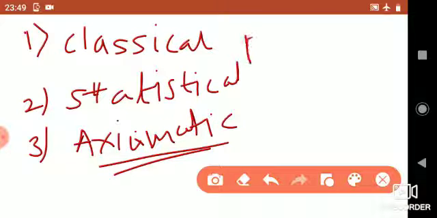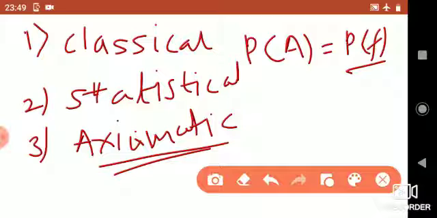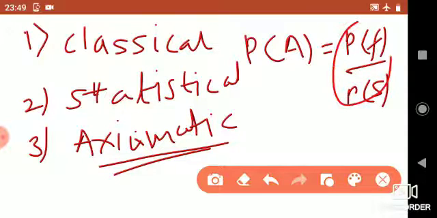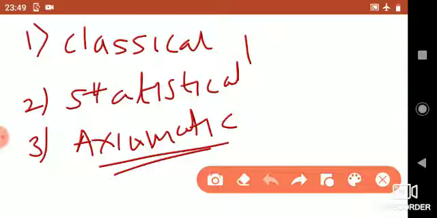That is, the probability of any event is equal to the number of favorable outcomes divided by the total number of equally likely outcomes, that is P of F divided by P of S. This type of theory is known as the classical theory of probability.